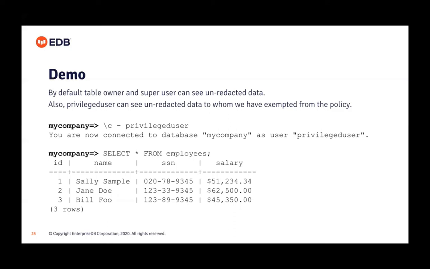So if you log in as the privileged user, I use a shortcut, \c hyphen, means current database, and then the username privileged user. So I connect to my company database. When I fire the query select star from employee, I see the whole data. Nothing has been changed in that data. I see the original data.